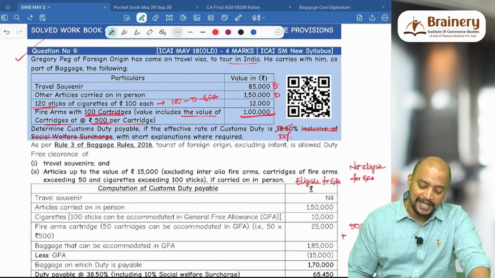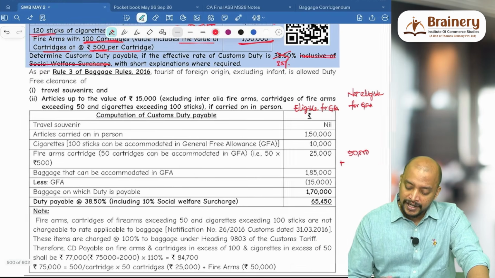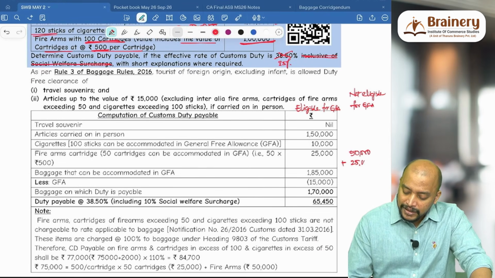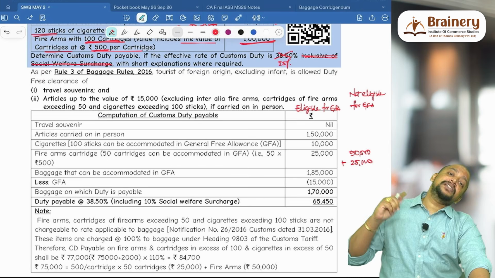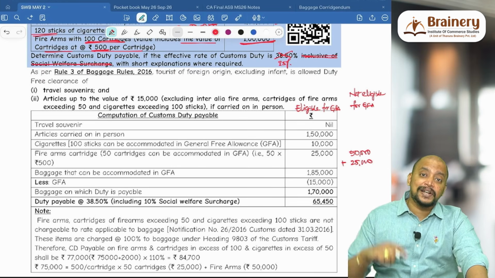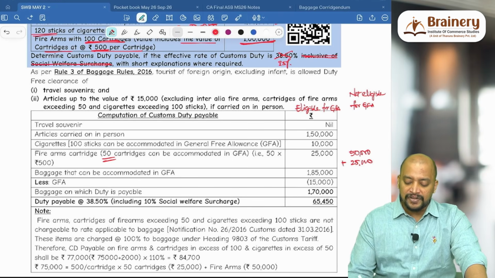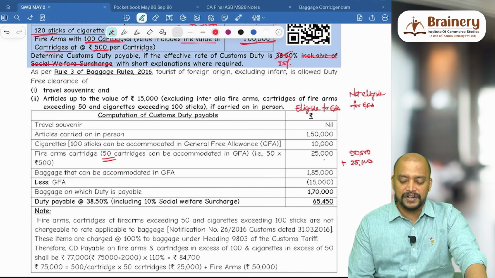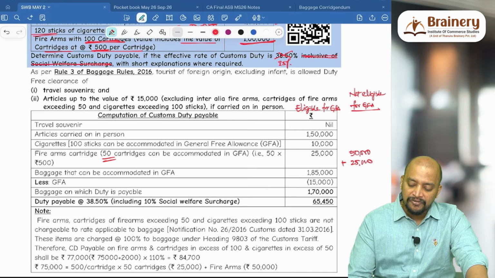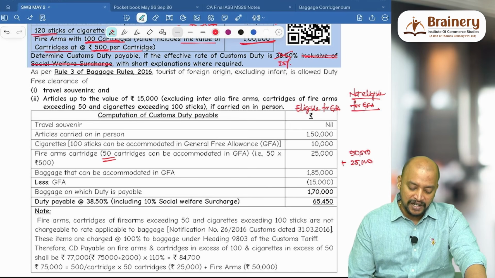So 50 into 500, only 50 is allowed. 50 into 500 is 25,000. 25,000 means the remaining 25,000, that is up to 50 cartridges. Up to 50 cartridges will be eligible for GFA. That only we are keeping under 25,000. Now not eligible for GFA will be 50 plus 25.